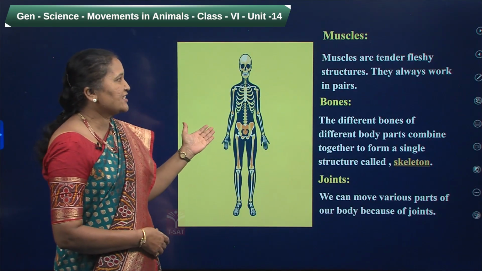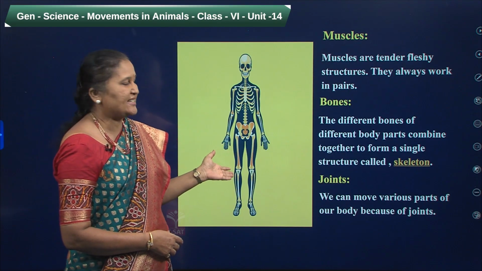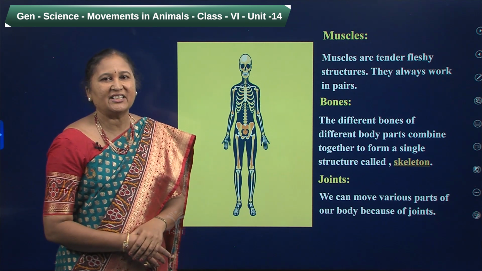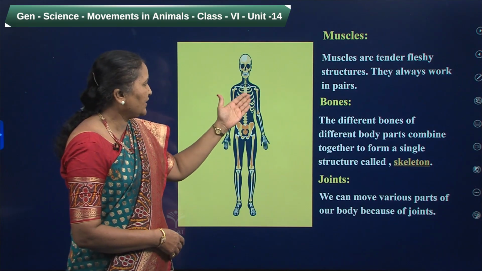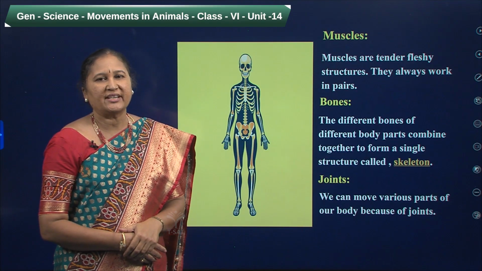And observe the picture, children, here. Inside this picture, you can find muscles, bones and joints. Here, we can find muscles throughout our body. Muscles are tender, fleshy structures. They always work in pairs. And here, you can find the bones also. An adult human being consists of 206 bones.